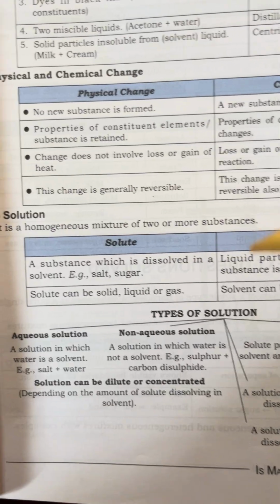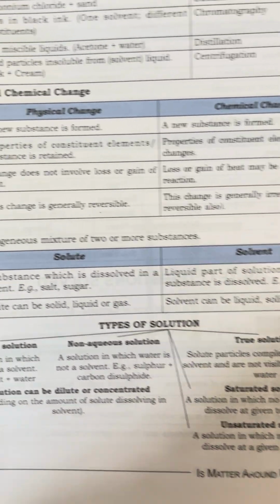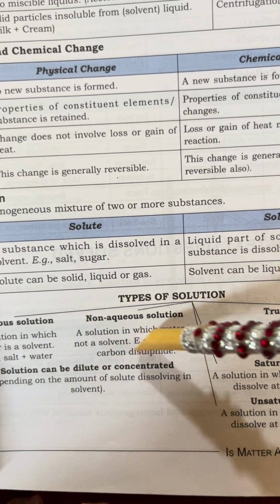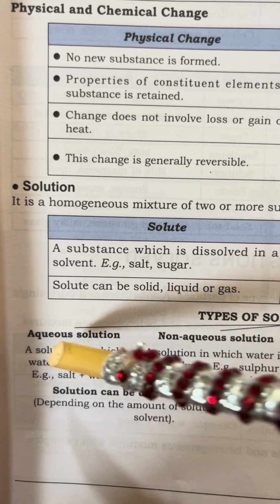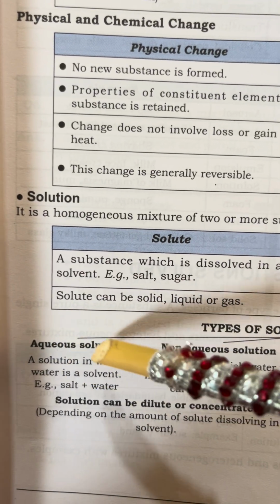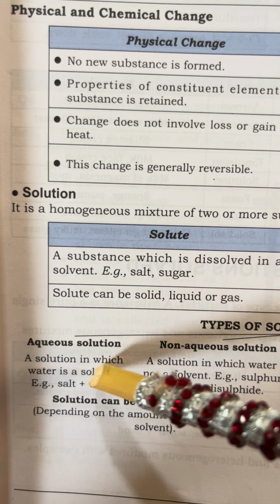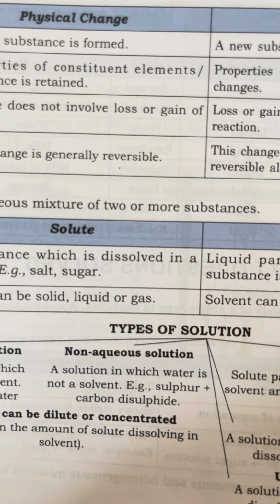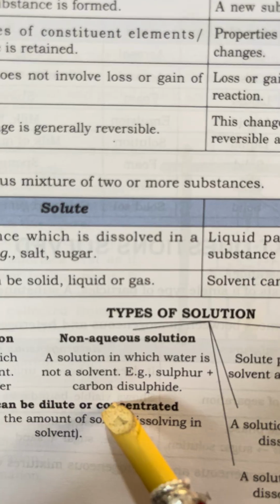Next we go to types of solution: aqueous solution, non-aqueous and true solution. Then saturated, unsaturated, dilute or concentrated. Let us see the first one, aqueous solution. A solution in which water is the solvent, for example salt plus water. Non-aqueous: a solution in which water is not the solvent, for example sulfur and carbon disulfide.